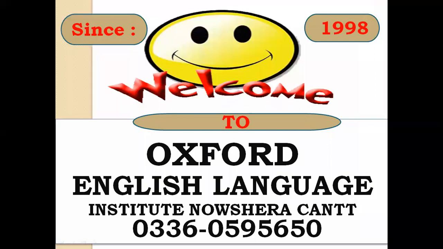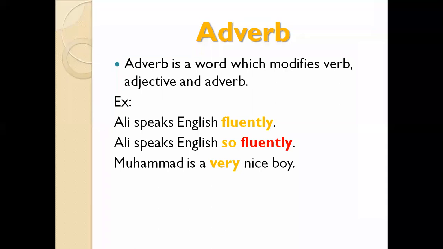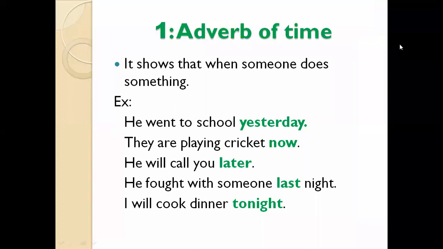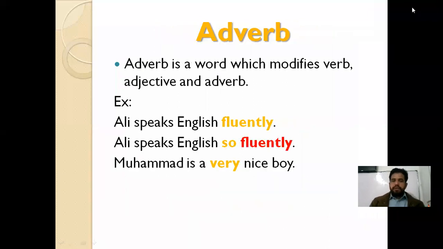This is about adverbs. So what is an adverb? We will talk about adverbs first of all. An adverb is a word which modifies a verb, an adjective, and another adverb. Like we have already discussed adjectives in the past. An adjective is a word which modifies a noun or pronoun. And then we have adverbs. An adverb is a word which modifies a verb, an adjective, and another adverb. One adverb can perform three functions. It tells you more about the verb, meaning the action of a person. It also tells you more about an adjective, and it also explains another adverb.